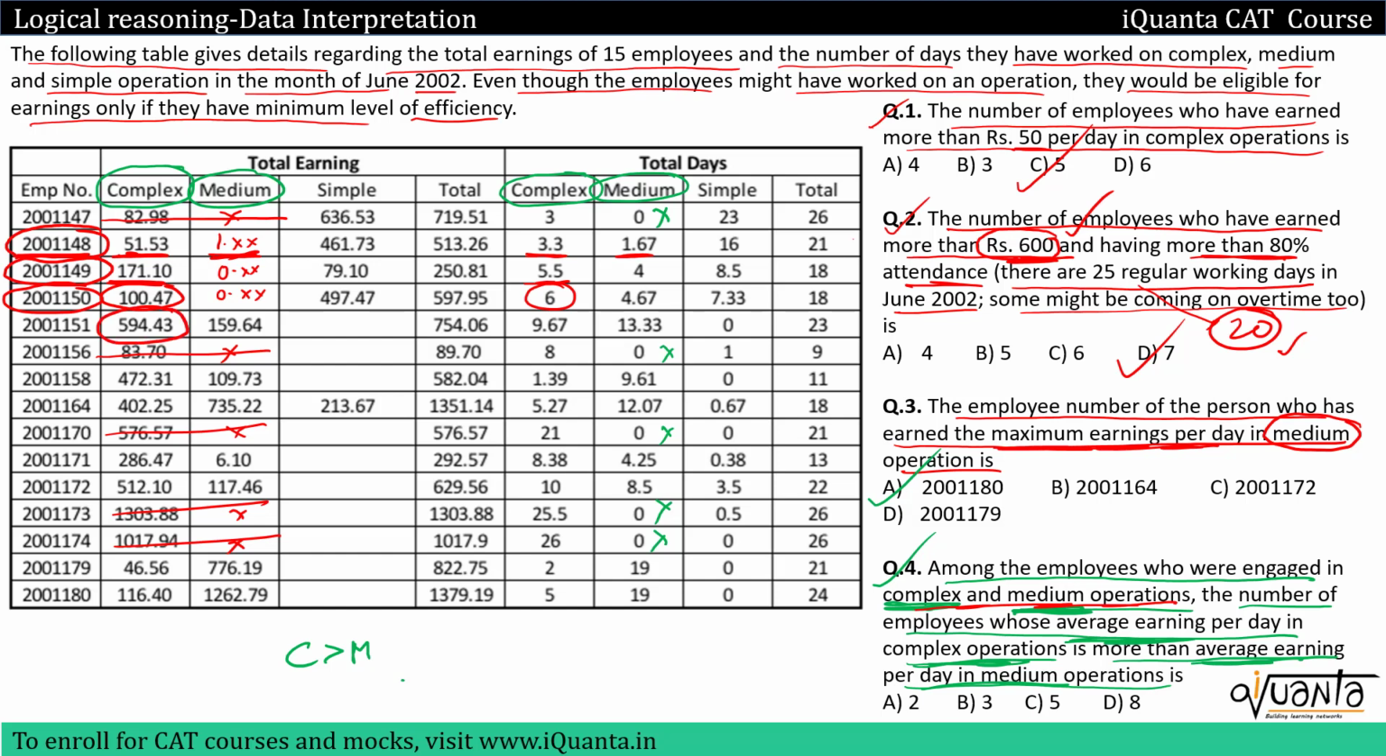Then next one would be 594.4 divided by 9, which would be somewhere greater than 50. But when we come to medium, it will be 159 divided by 13, which will be 12 point something. So we'll count this employee as well. Complex is greater than medium. We'll skip the next employee. Then we'll come to 472 divided by 1 point something. This will be somewhere around 400. But for medium, 109 upon 9, which will be 11 point something. So even this is greater. We'll count this. In a similar manner, you can count it for all other employees. You'll see that there are 8 such employees. So option D will be the correct answer here.